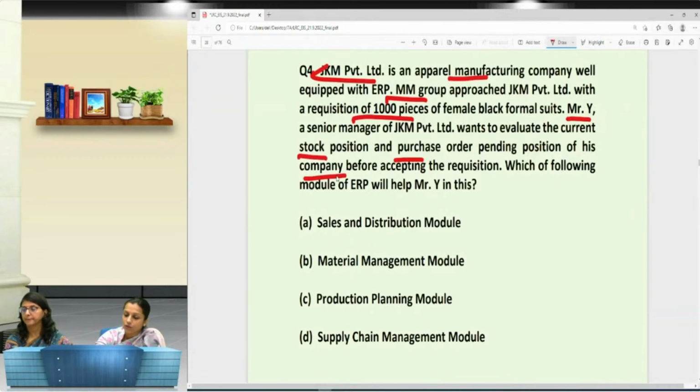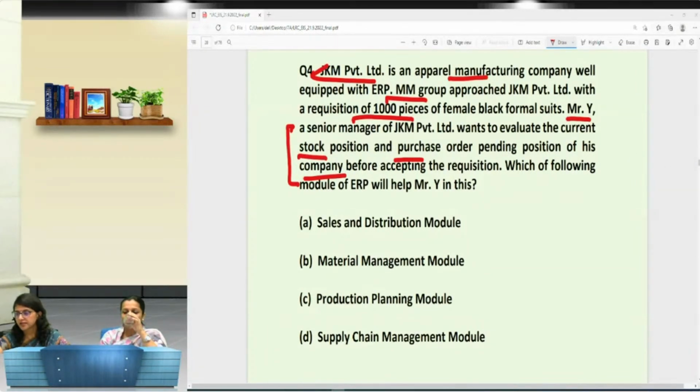So, which of the following modules will help Mr. Y in this? These are the main key points Mr. Y is looking for. According to that, you have to find out the answer. Harish has already given the answer. Kushi has given D. Harish is saying A. Some more inputs, then we'll finalize the answer. Another 10 seconds to go.